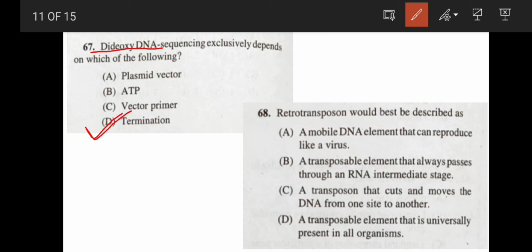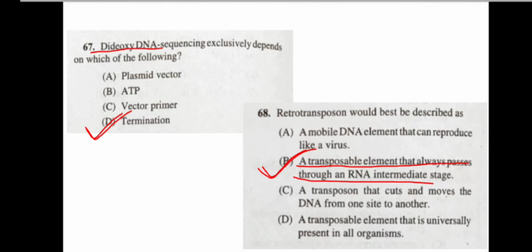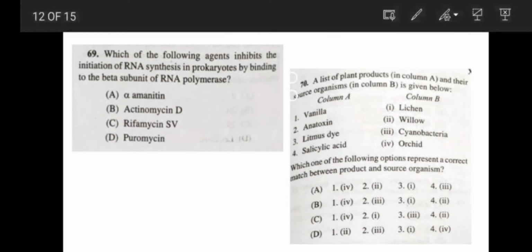Option D. Next, retrotransposition would best be described as, correct answer would be option B, a transposable element that always passes through an RNA intermediate stage. Coming to question number 69, which one of the following agents inhibits RNA synthesis in prokaryotes by binding to the beta subunit of RNA polymerase? The correct answer will be rifamycin SV, option C.